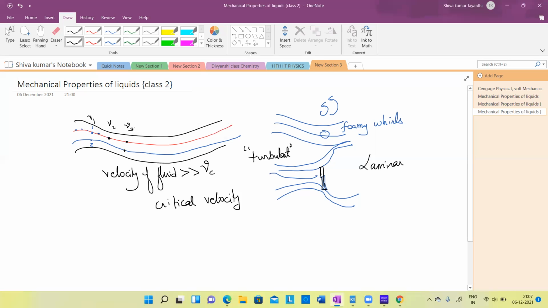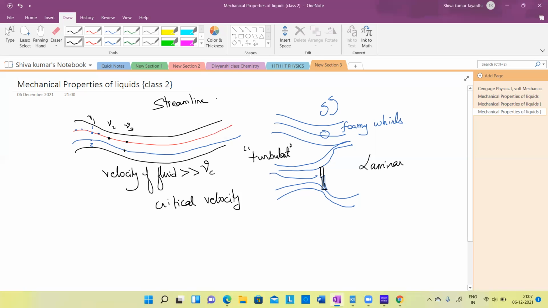When does the fluid lose this streamline nature? If the velocity of the fluid is far higher. If it is in the low range, nothing, it's always streamline only.